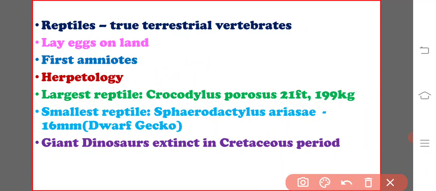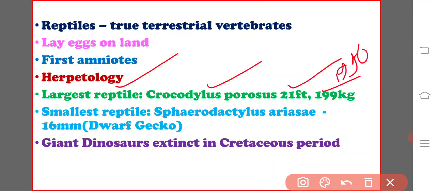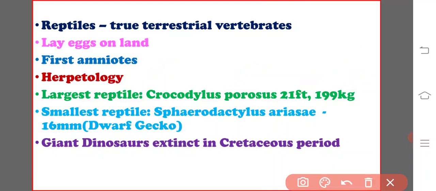The largest living reptile is Crocodylus porosus, which grows up to 21 feet in length and about 1,990 kg. The smallest reptile is Sphaerodactylus ariasae, which is about 16 millimeters long, so it is known as the dwarf gecko.